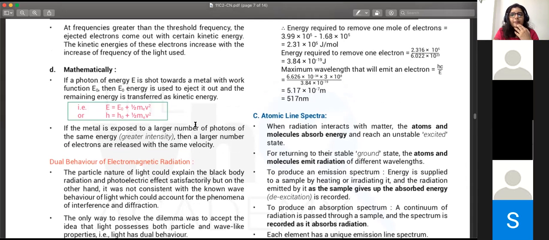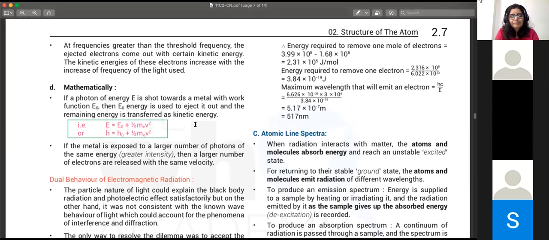So ma'am, is this why some lasers are violet in color and they're much more powerful than normal lasers? Yes, because violet light has more energy than a red one or a yellow one.